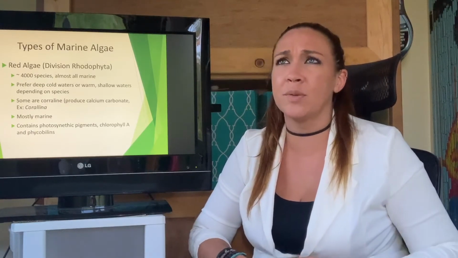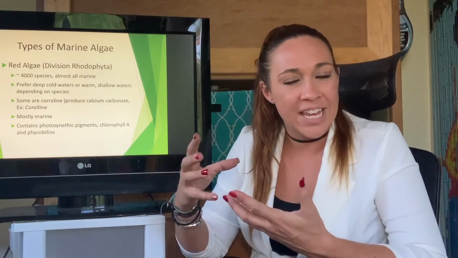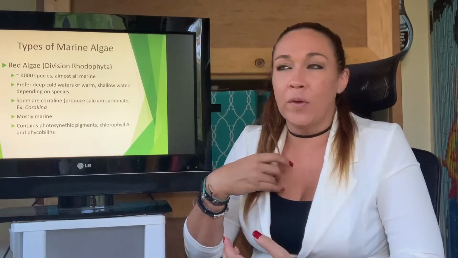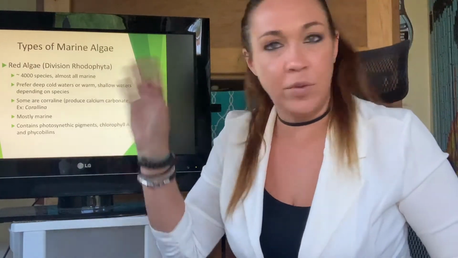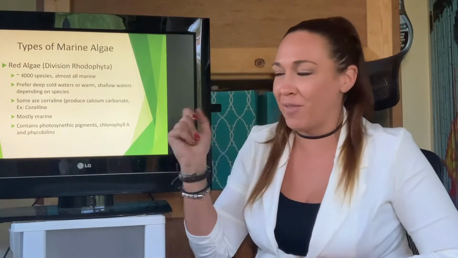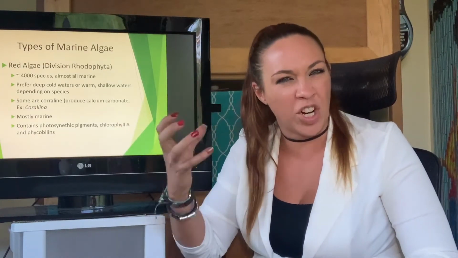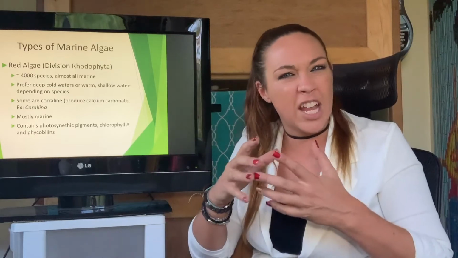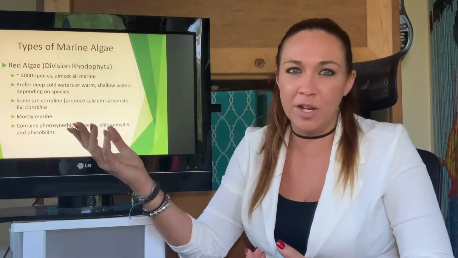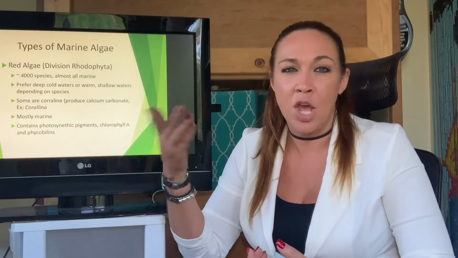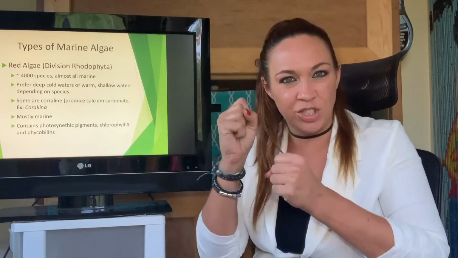Now these guys are also sometimes known as coralline, which is kind of coral-like or harder in structure. If you ever have something that is articulated, I have a picture of it. I was going to draw it, but I have a picture of it. Then you know it's a red algae. Anything that's harder, a little bit more girthy, a little more hard to break, almost encrusting or rock-like, that's probably going to be your red algae. That's pretty characteristic. We've got the leafy green, we've got the browns with the pneumatocysts, but the reds are usually a little more girthy.